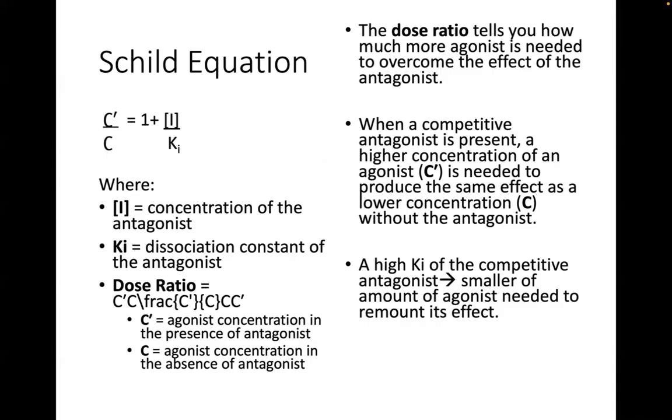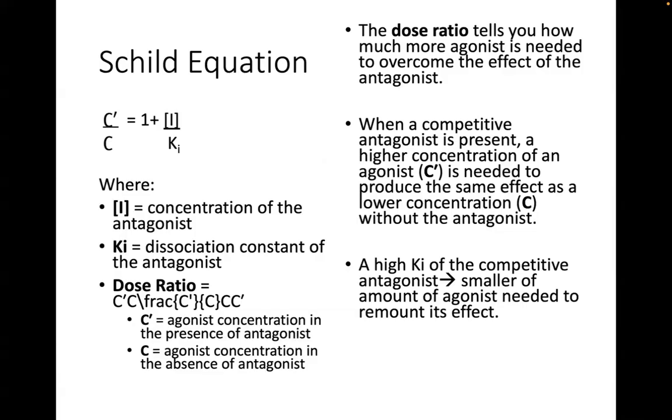So you need to find out how much more agonist you need to overcome the effect of the competitive antagonist in the system. The ratio is computed as 1 plus L over Ki, where L is the concentration of the antagonist and Ki is the dissociation constant of the antagonist.